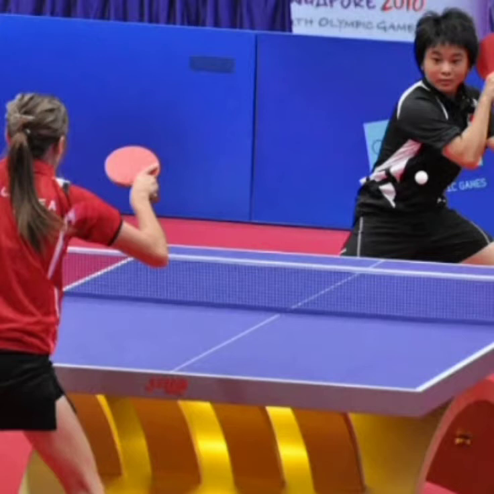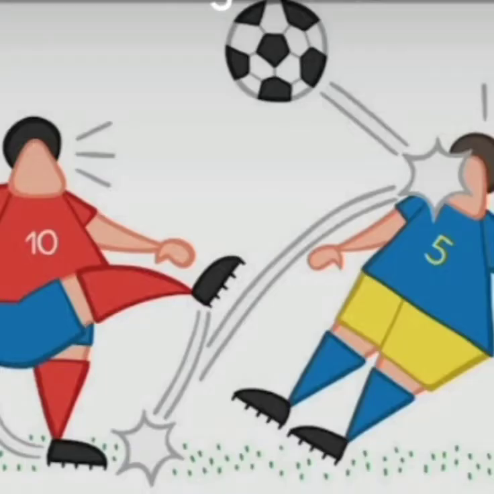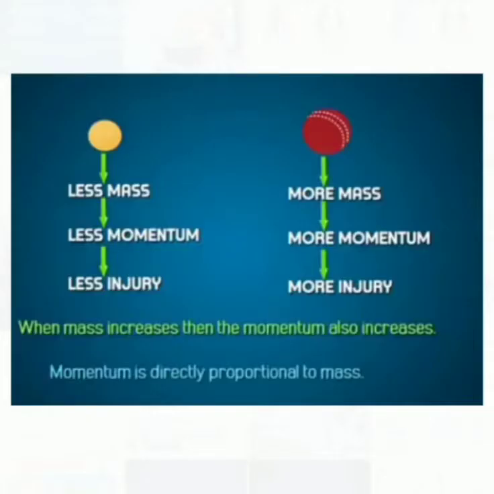As we know, if a table tennis ball hits us and a football also hits us, the pain produced by the football is more than the pain of the table tennis ball. It is because of the mass. The mass of the football is more than the mass of the table tennis ball. But this cannot be considered in all cases. To prove it, let's take an example.